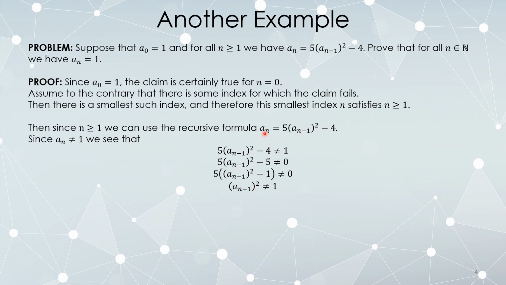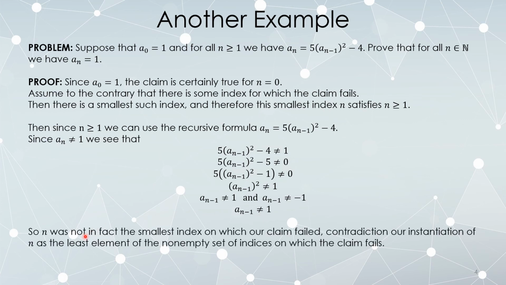So by assuming a sub n is not 1, a little bit of arithmetic gets us that a sub n minus 1 squared is not 1, which means it can't be 1, but it also can't be minus 1. Now this is superfluous information. What we conclude is that a sub n minus 1 is not actually 1. So having assumed that a sub n is not 1, we can conclude that the prior term could not have been 1 either. So n is not the smallest index of failure.